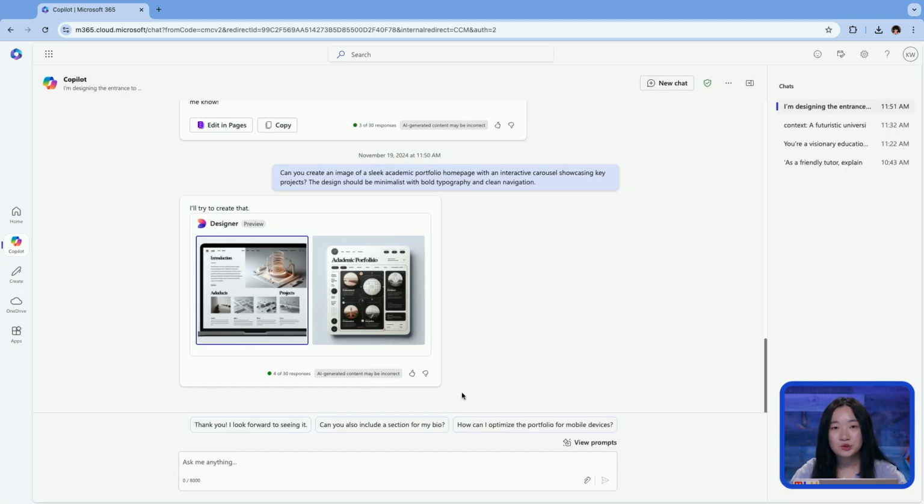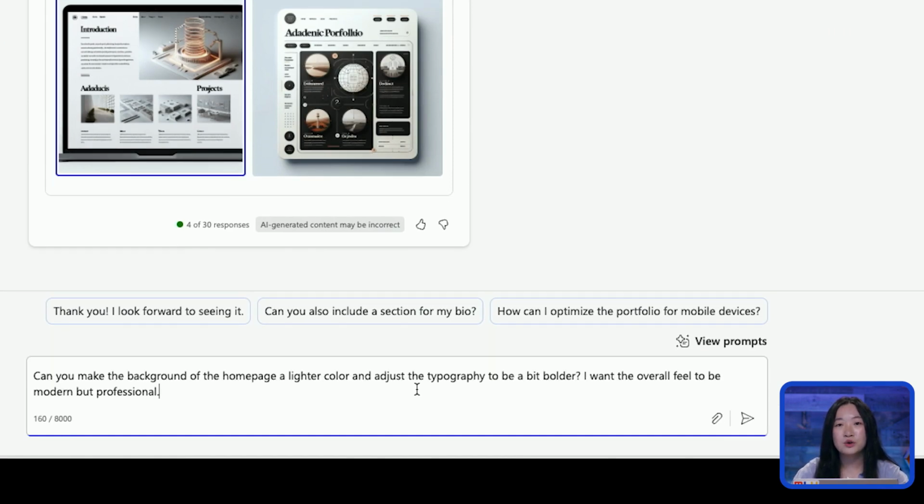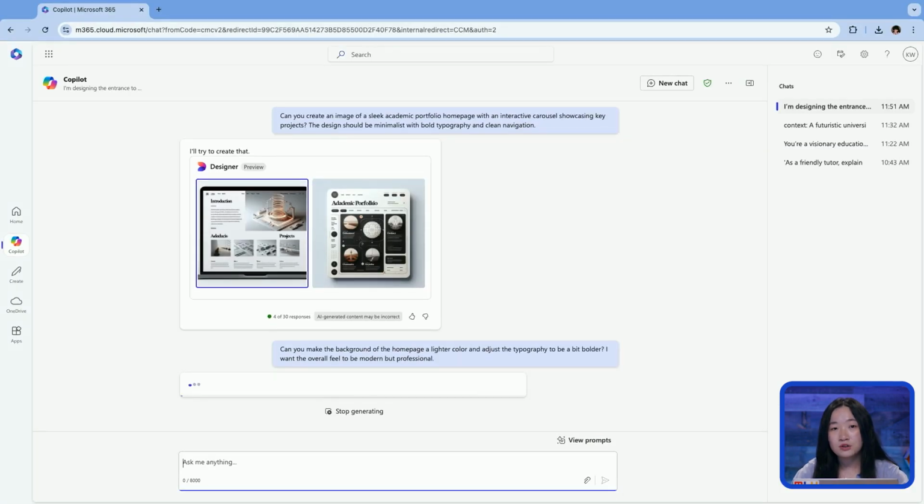So once you have your visual, you can use Copilot to make any adjustments or refinements. If the image doesn't perfectly match your vision, you can iterate by asking for changes in colors, layout, or typography. So here I want to make my background of the homepage a little lighter and adjust the typography to be a bit bolder. I want the overall feel to be modern but professional.